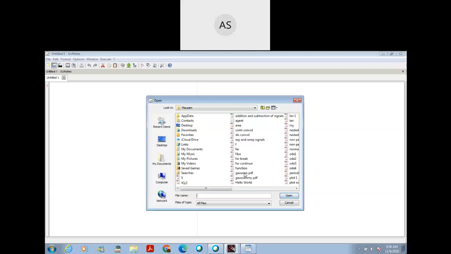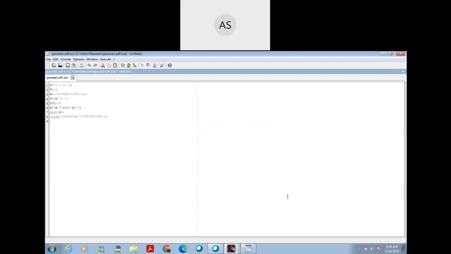First we discuss Gaussian PDF. Did you write the formula for Gaussian PDF? Hello? Yes. You write the formula or I'll show you.